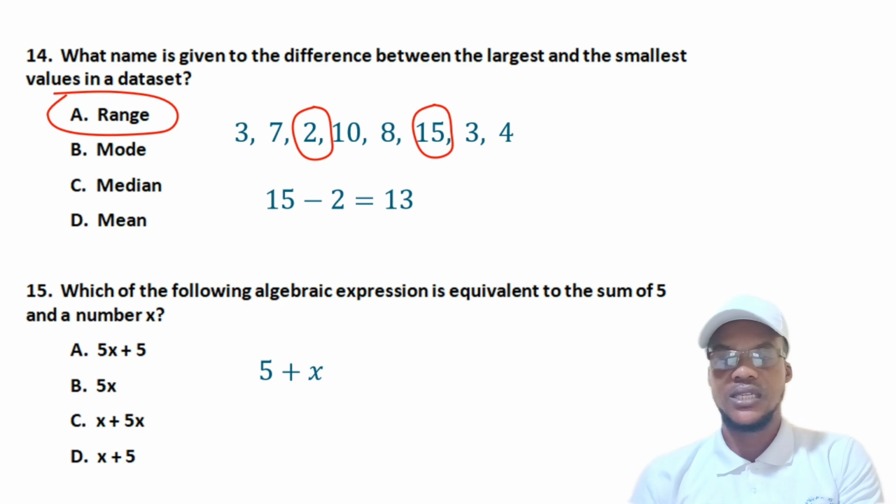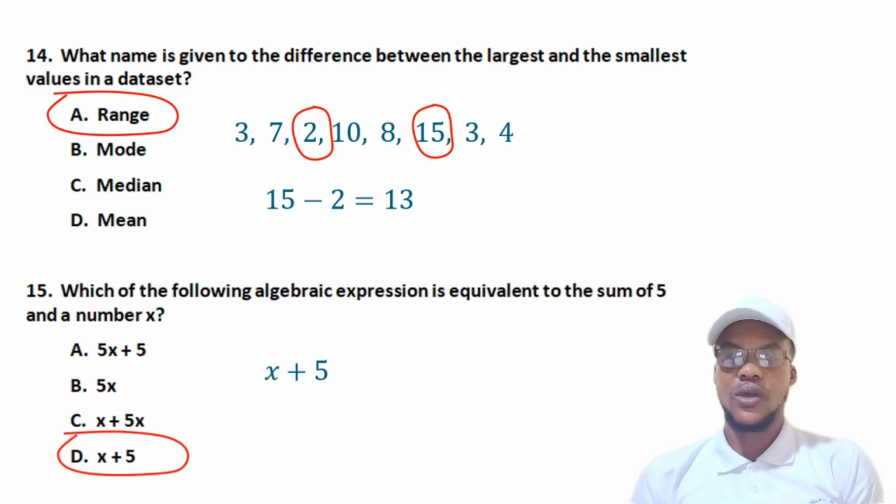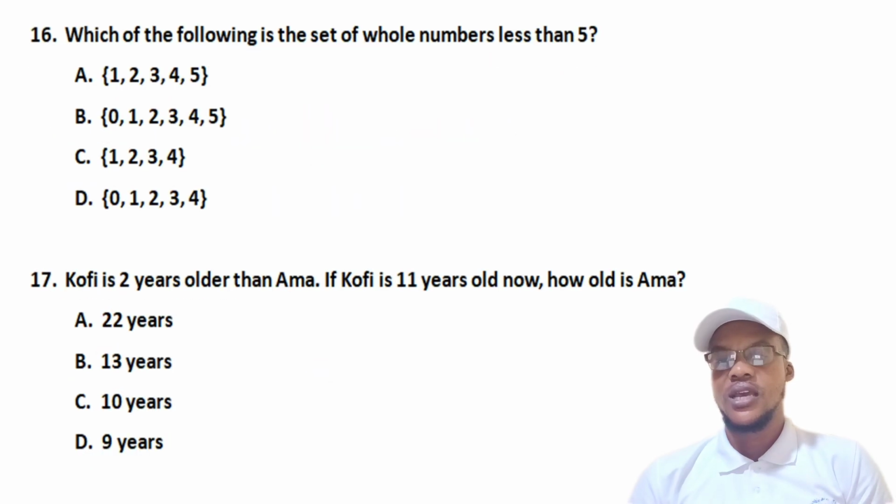But if you look at the options, we have 5x plus 5, which is out of the answer. Then we also have 5x, which is not it. We also have x plus 5x. No. If you look at D, you see that D is the same as what we have here. It's just a matter of changing their positions. And the answer is D. So this one is very, very simple. You don't need any serious calculation to get this done.